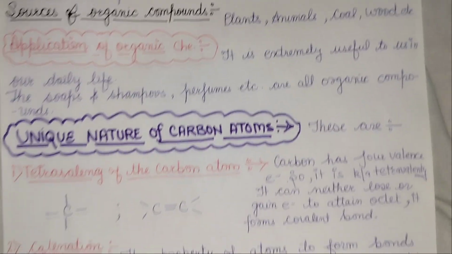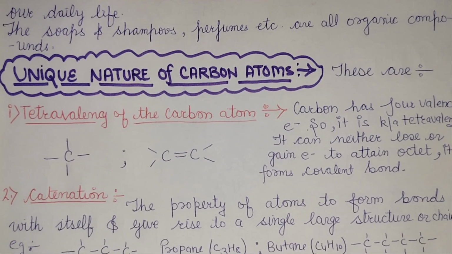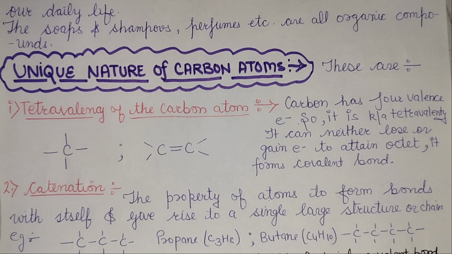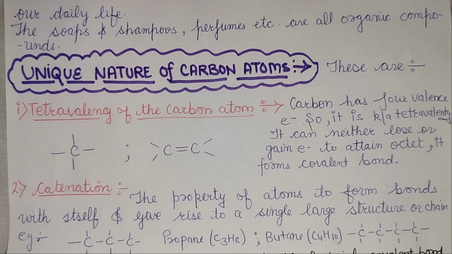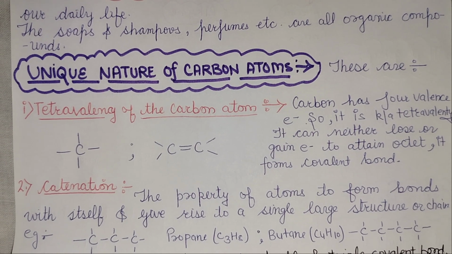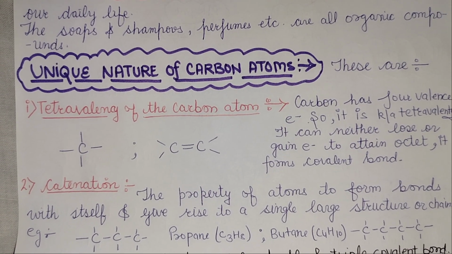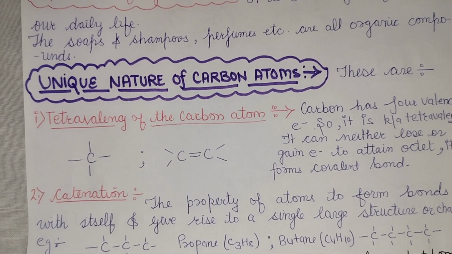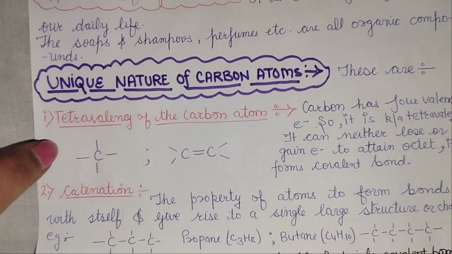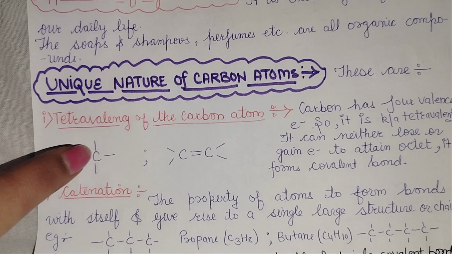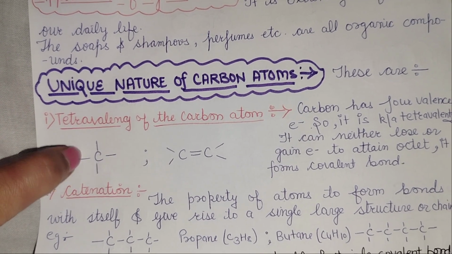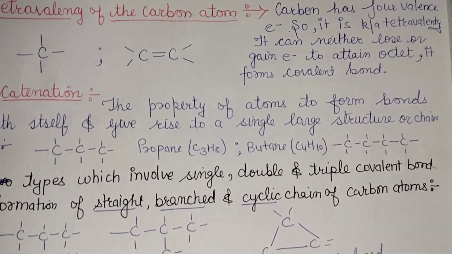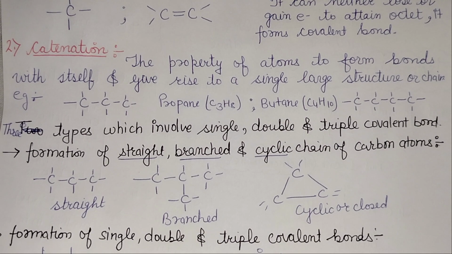Now come to the unique nature of carbon atom, which is your first topic of organic chemistry. So carbon atom shows tetravalency, which means carbon has 4 valence electrons. So it is known as tetravalent, and it can neither lose nor gain electrons to attain octet. It forms covalent bonds. All right. Whenever you have carbon with some bromine, chlorine, and something else, then you have to put hydrogen to make it valence complete.